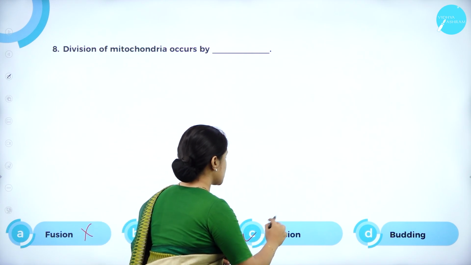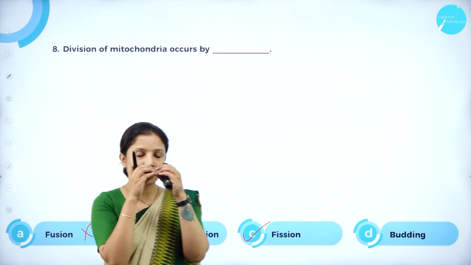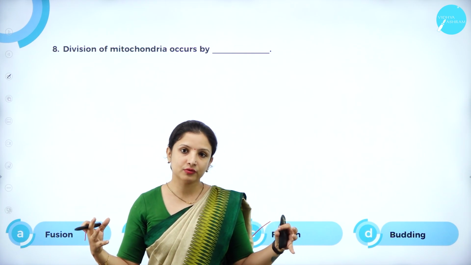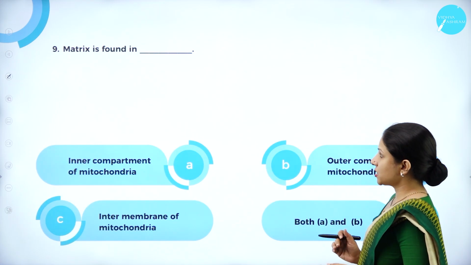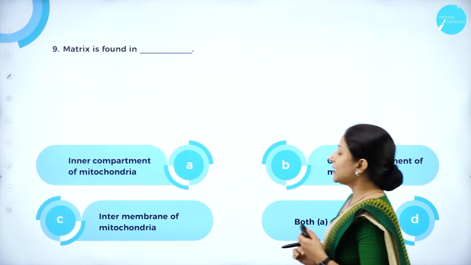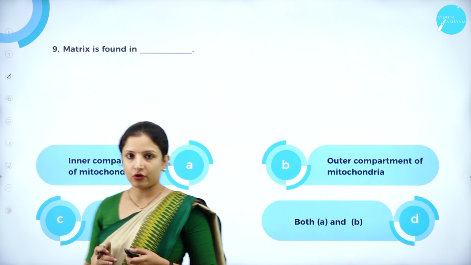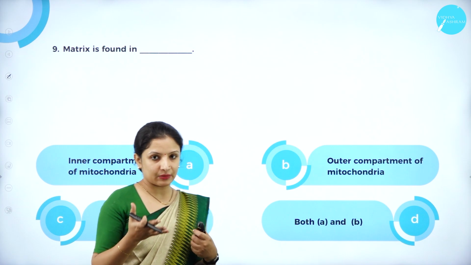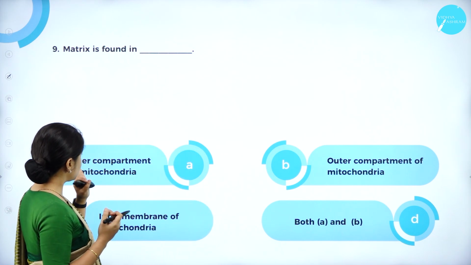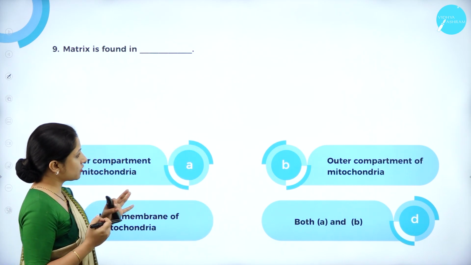It is fission. Fission means breaking. One mitochondrion will just split into two. That is what happens here. So the right answer here is fission. Next question. Matrix is found in the inner compartment of mitochondria. So what is this matrix? It is a fluid, homogeneous mass of substance, right? Is it present in the inner compartment of mitochondria?